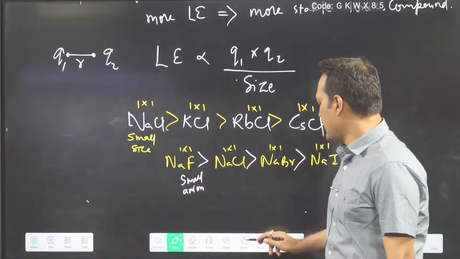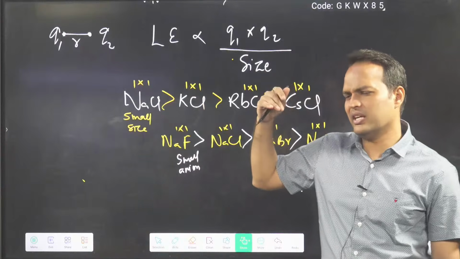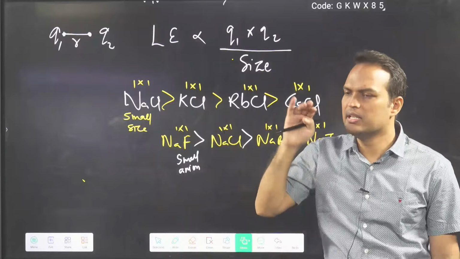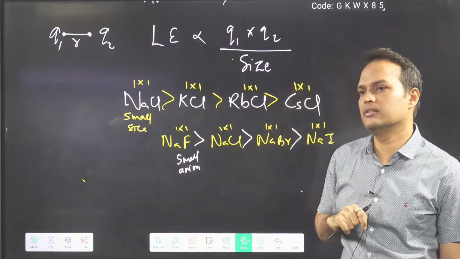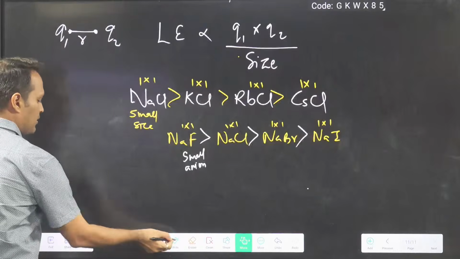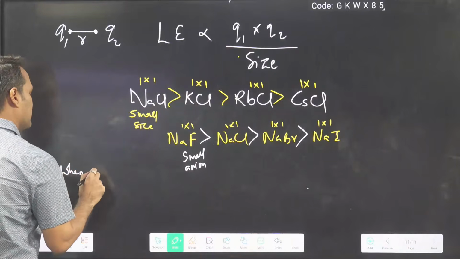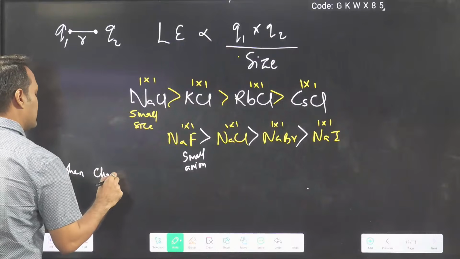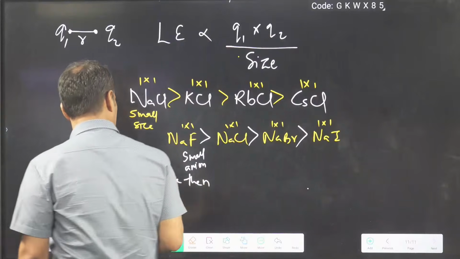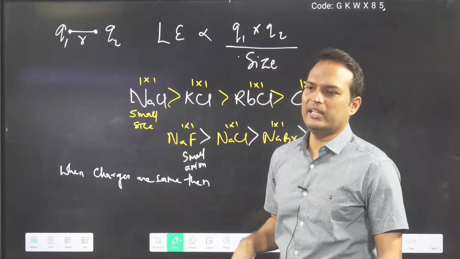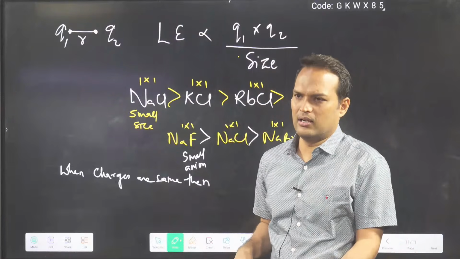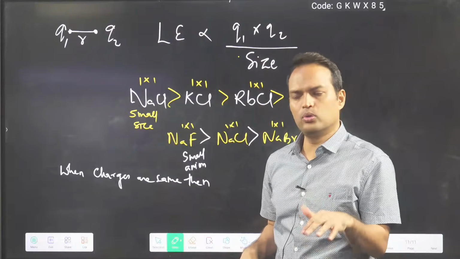You can also say it like this. Sir, can we say that when charge is same, down the group size increases, that means lattice energy decreases? Generally in a group charge will be same only. Like group 1 you will have +1, group 2 +2.